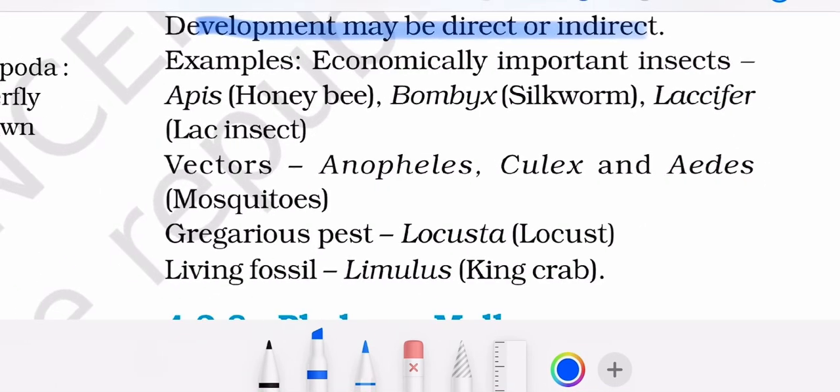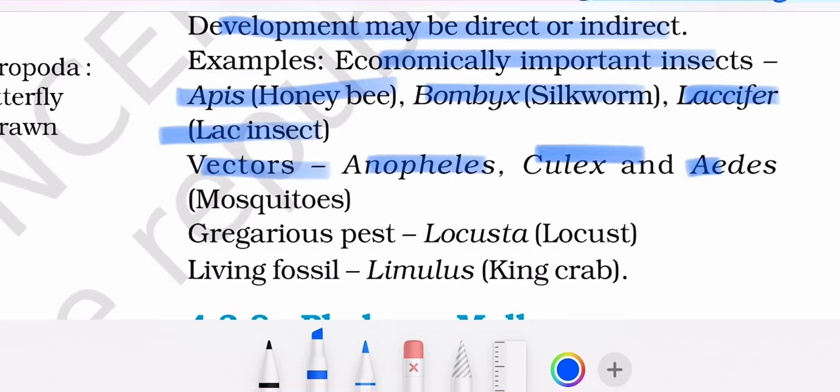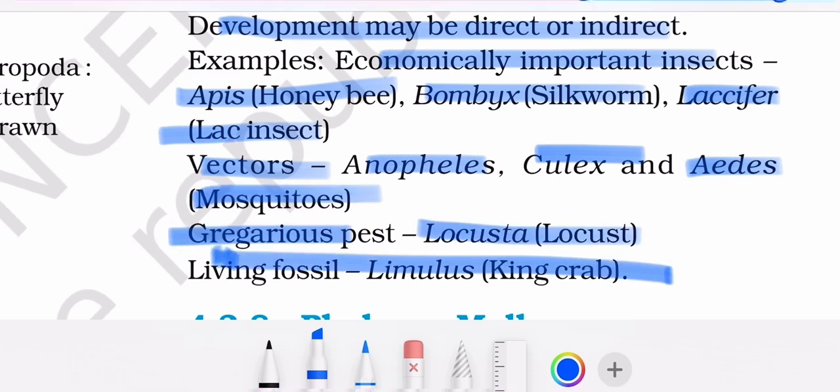Examples are very important. Economically important insects: Apis, honeybees, Bombyx, silkworm, Laccifer, lac insects. Vectors are Anopheles, Culex, and Aedes mosquito. Gregarious pests are Locusta, locust. Living fossils are Limulus, which is king crab.